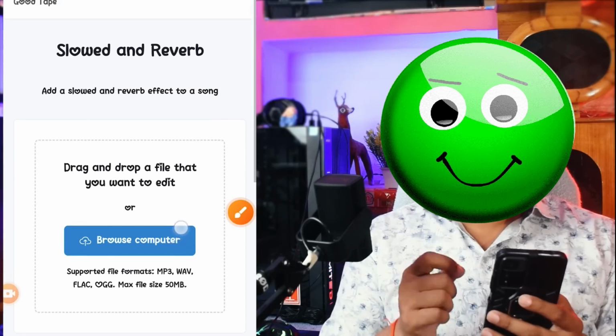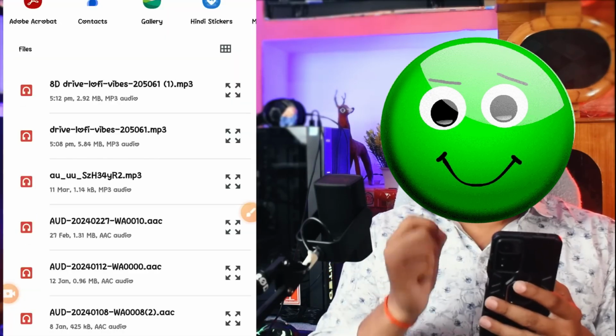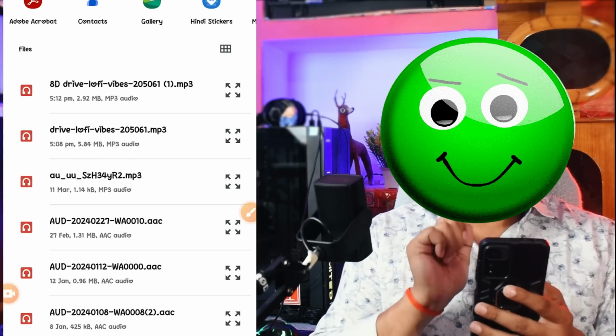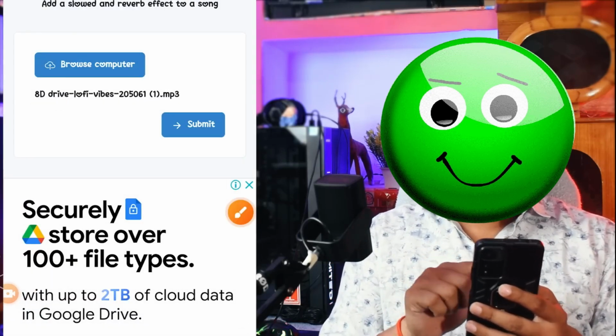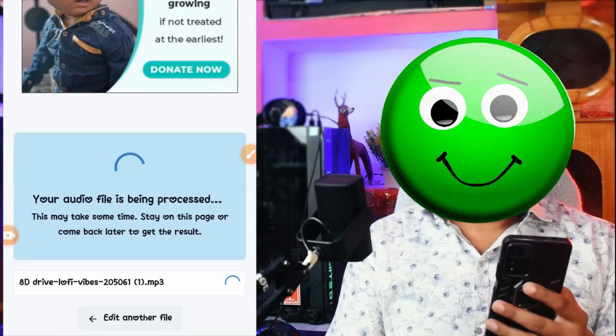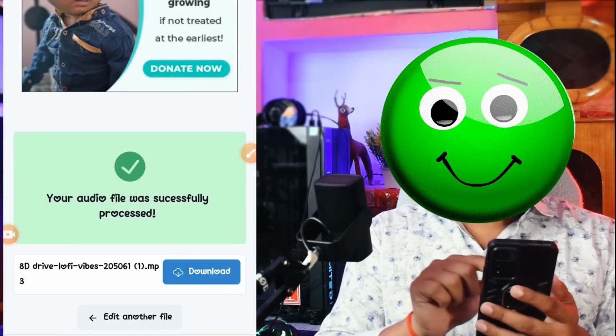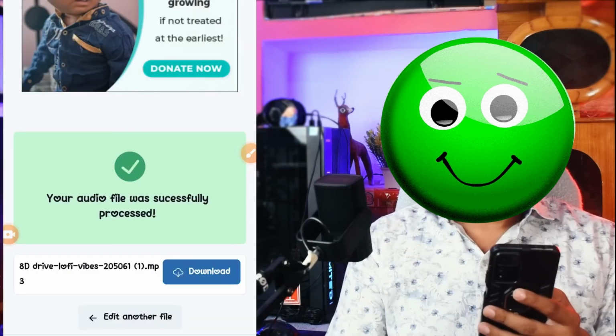select the 8D file and open it. Now here our 8D file has arrived, so now you have to click on this submit button. Now it will convert your music into a Lofi song in a few seconds. So now our Lofi song has been created here. Now you have to click on this download button to download it. Now we have created our Lofi song here.